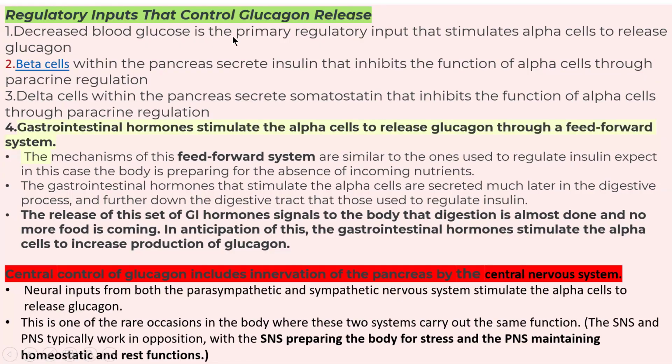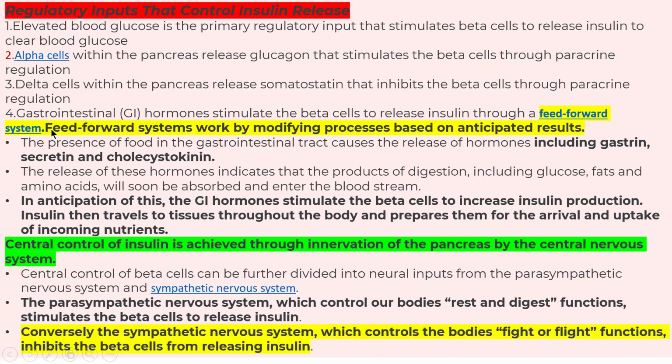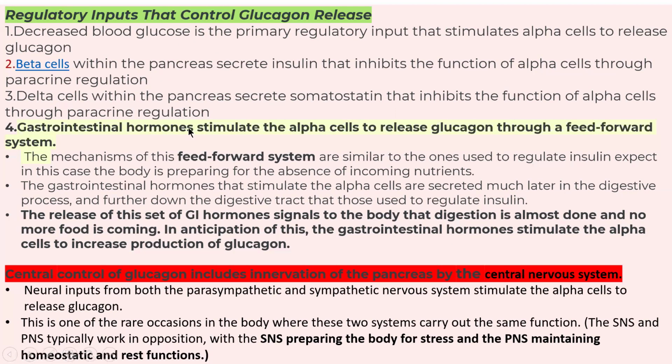So regulatory input that control glucagon release, gastrointestinal hormone stimulate the alpha cell to release glucagon through a feed forward system. What is the system? It is feed forward system when there is a decrease in blood glucose levels. So the mechanism of feed forward system is similar to the one which is used to regulate insulin, except in this case the body is preparing for the absence of incoming nutrients.